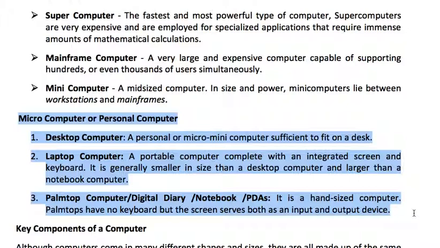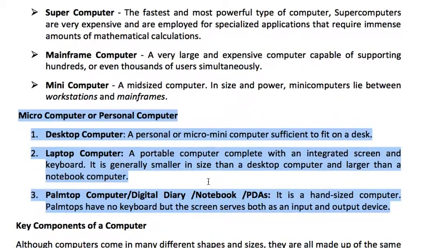Then there is the laptop, or you can say MacBook. These are portable computers, complete with an integrated screen and keyboard. It is generally smaller in size than a desktop computer and larger than a notebook computer. So the notebook is smaller, still smaller. And the palmtop computer or digital diary or PDA is a hand-size computer, and even mobiles are now working as palmtop computers.